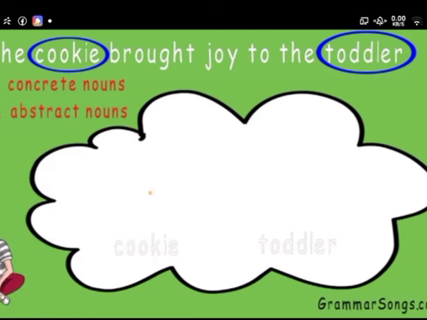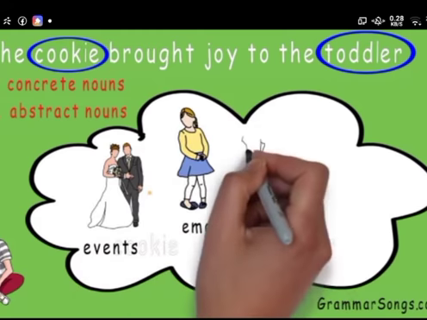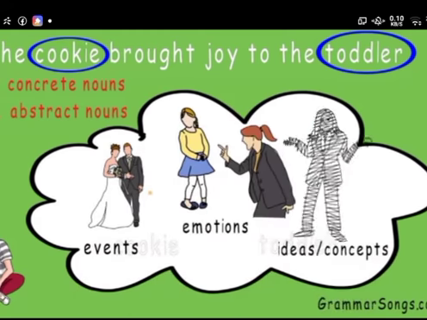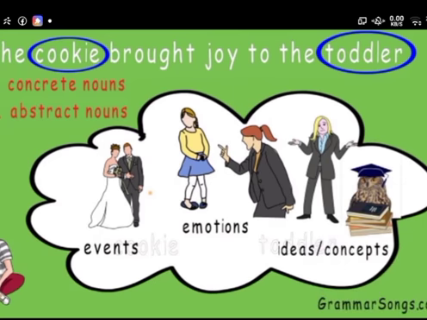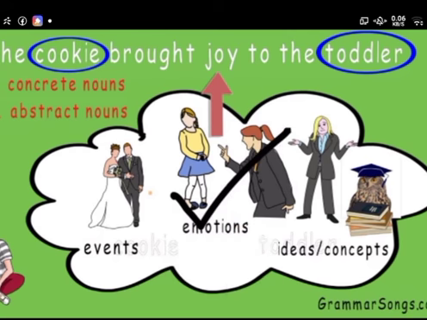Remember, abstract nouns are intangible or non-physical. Abstract nouns can be events, like a wedding, emotions like shyness or anger, or concepts like confusion or wisdom. Let's check for abstract nouns. Is the an event, emotion, or concept? No. Is brought an event, emotion, or concept? No. Is joy an event, emotion, or concept? Joy is an emotion. An emotion is a feeling or thing, and things are nouns. We should circle joy since joy is a noun.